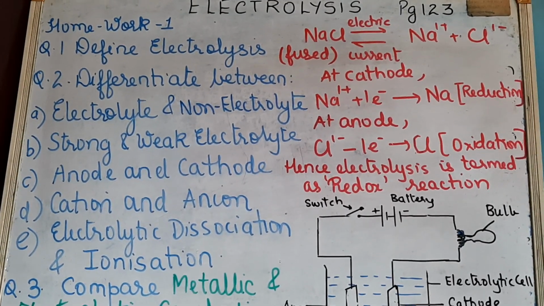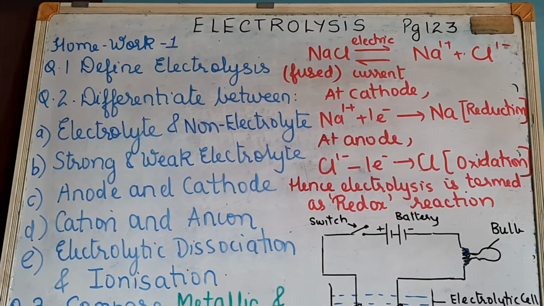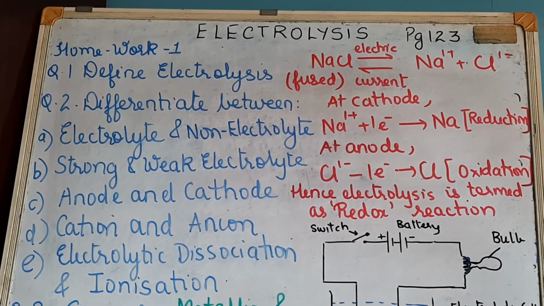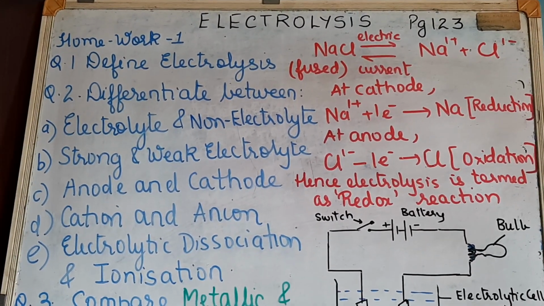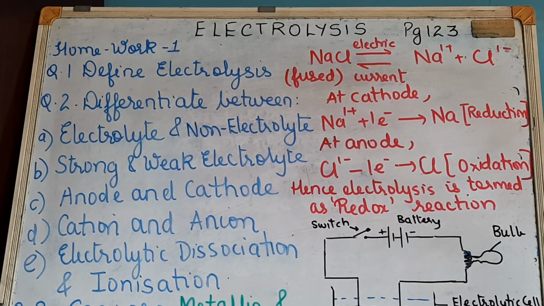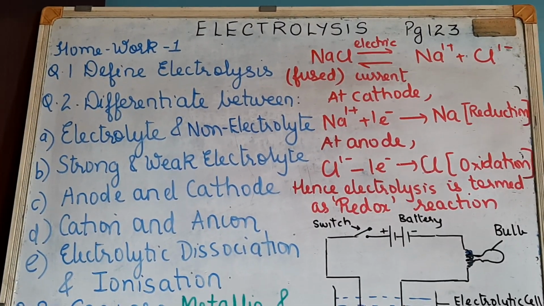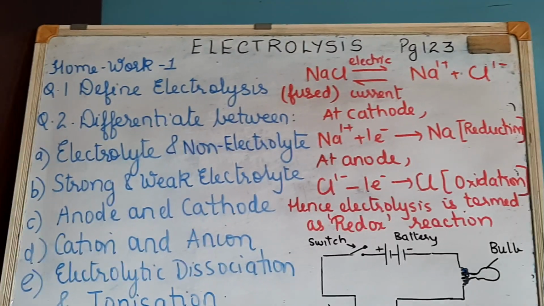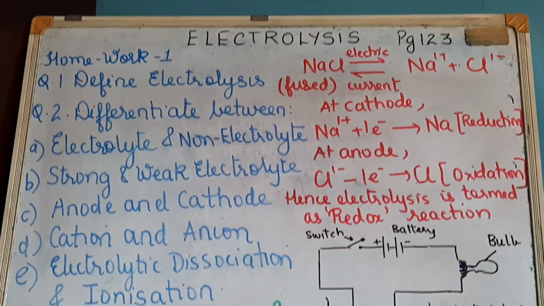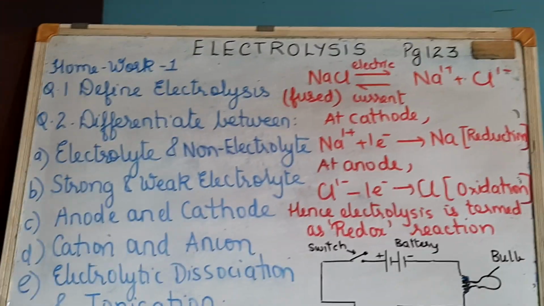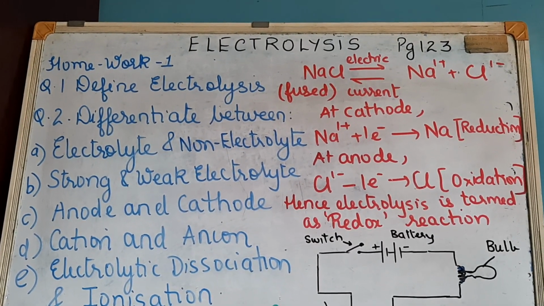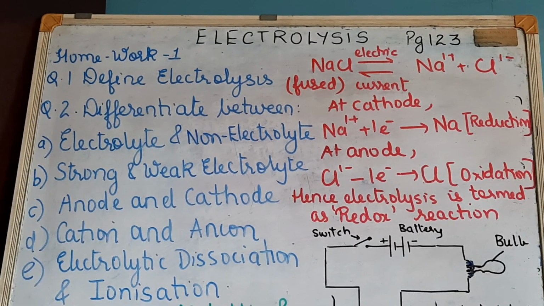Okay, clear? Now these examples are important because many times in the question paper examples are asked in the sense which of the following is an example of a strong electrolyte or which of the following is an example of a weak electrolyte. Such questions are asked. So you have to be aware of all the examples. So electrolytes will be dilute HCl, HNO3, H2SO4, then alkalis like KOH, NaOH, then salts like lead bromide and copper sulfate. And non-electrolytes are pure distilled water, alcohol, kerosene, carbon disulfide, liquid CCl4, sucrose and glucose. Okay, clear? So that is electrolyte and non-electrolyte.